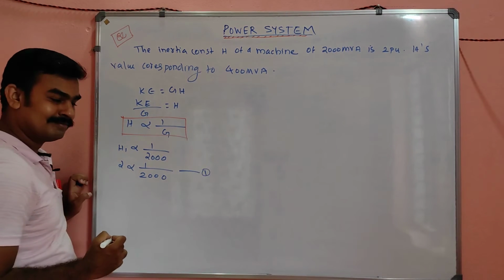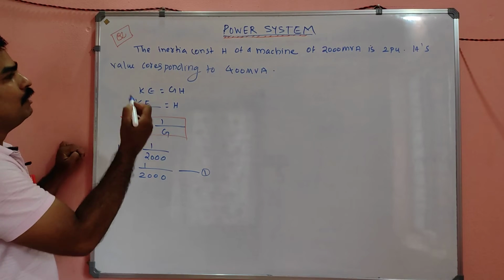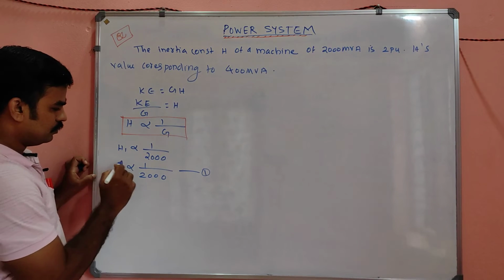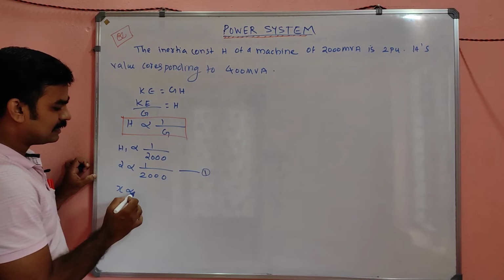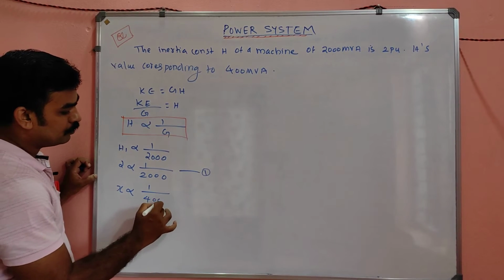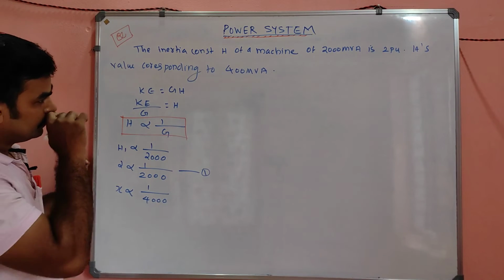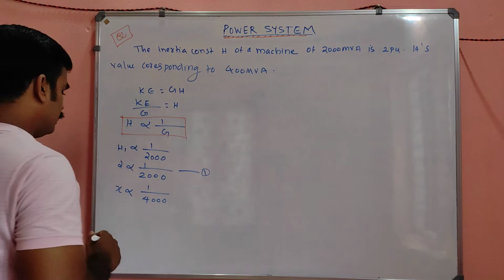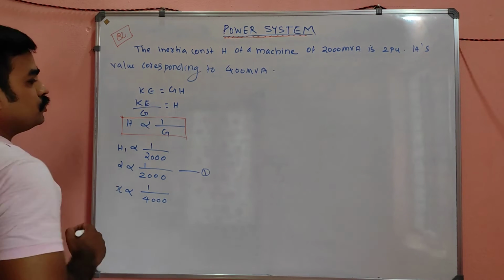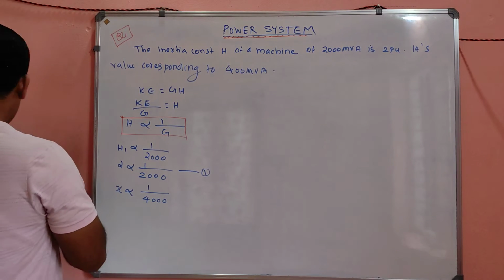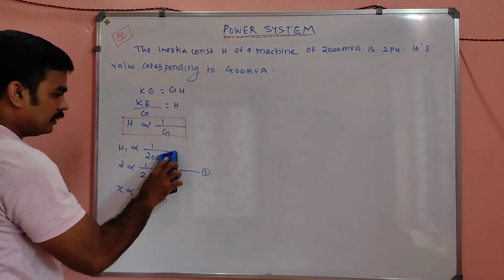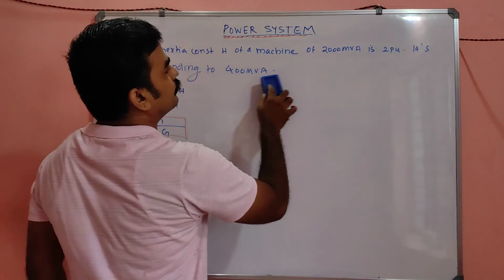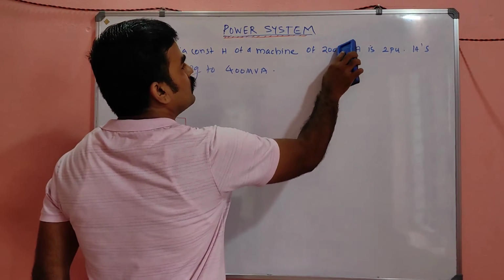Its value corresponding to 400 MVA, so suppose its value is X. Let me check once again. It is 200, sorry, it's 200 MVA, not 2000.